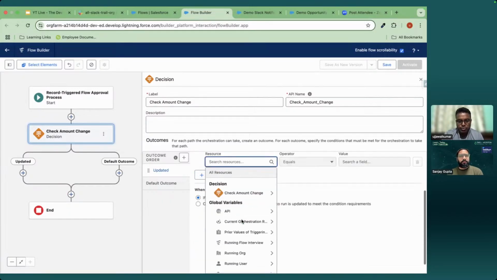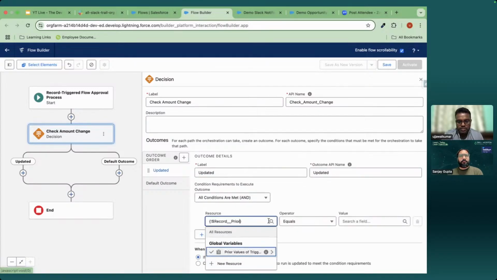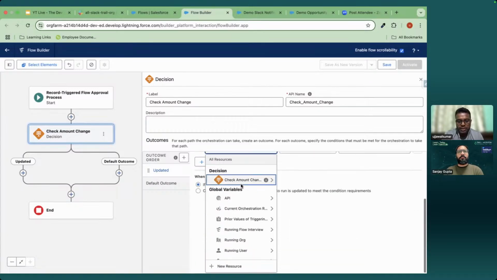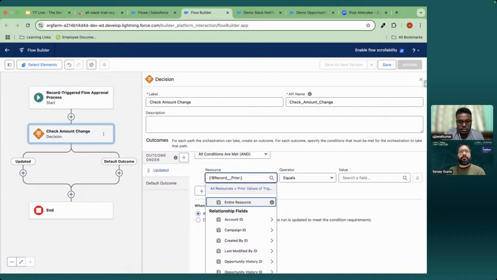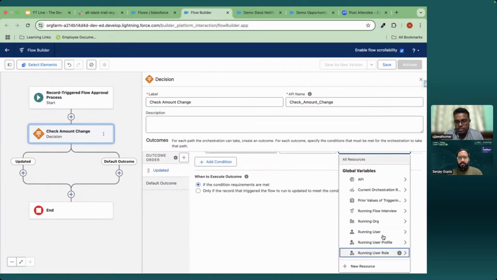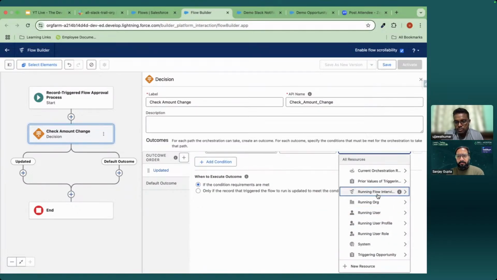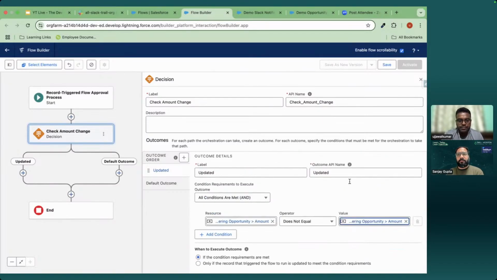For that, I will use record prior, just checking the old map and new map here. Prior does not equal new, that is the triggering record.